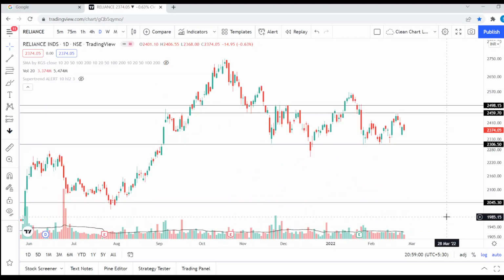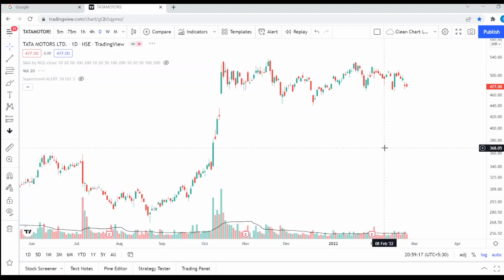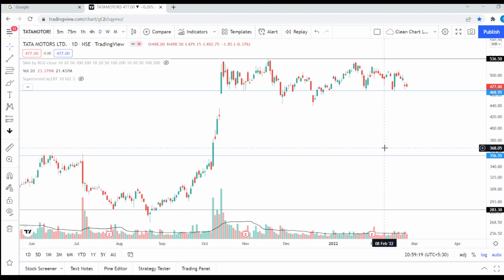Reliance, I'm still watching this stock. I have no positions in this yet. Anything around 2460, I'll be shorting it if it pulls back from there. Anything near 2300, I'll go long because it has been a support since quite some time. And the last stock is Tata Motors. Yesterday discussed kiya tha, it looks good. So you can still buy this. This is a good stock if it takes support around 470 levels for targets of around 500, 550 levels.